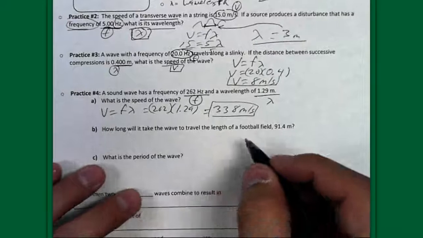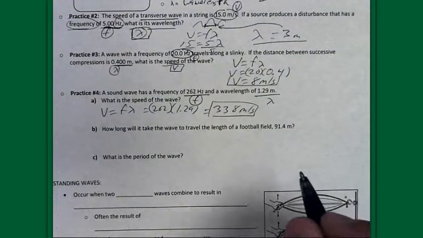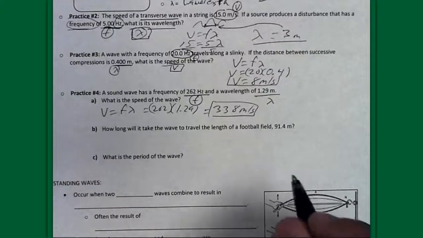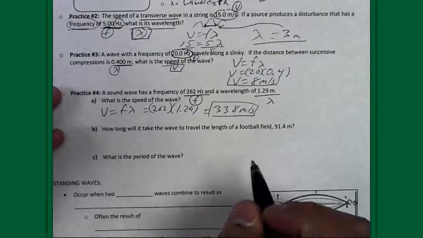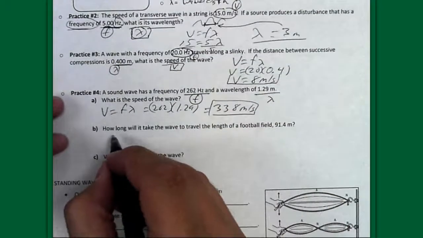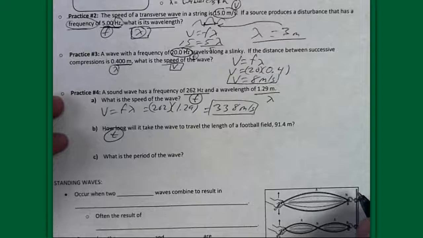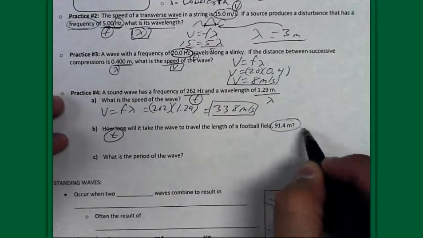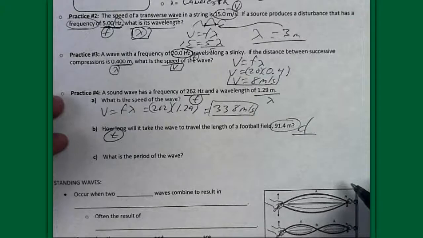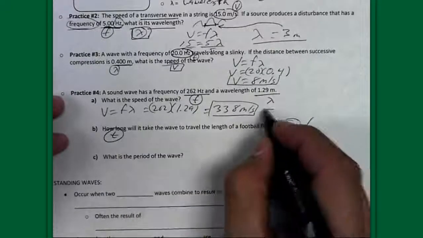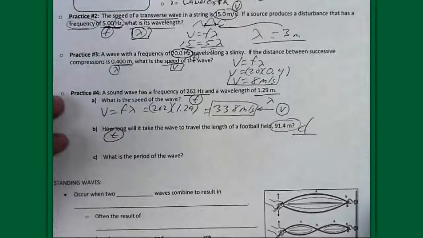How long will it take the wave to travel the length of a football field? 91.4 meters. It's kind of an interesting question because not exactly like the ones that we've done here, the previous 3. How long? Well, I'm looking for time. You should have been able to figure that out. How long will it take it to travel the length of a football field? That's the distance, right? Well, it's the same wave we're talking about. And we just found the velocity of the wave.